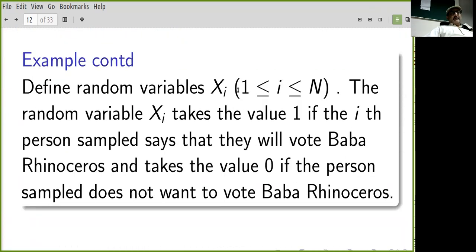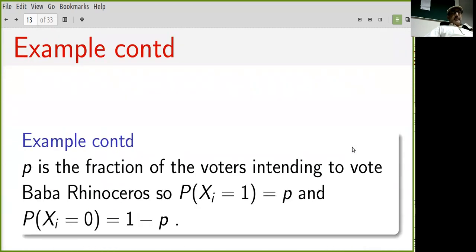Let's define random variables Xi, where i goes from 1 to capital N. So we asked the opinion of people that we've labeled person 1, person 2, person 3, up to person N. The random variable Xi takes the value 1 if the ith person says they're going to vote Baba Rhinoceros, and it takes the value 0 if the person does not want to vote for Baba Rhinoceros. Okay.